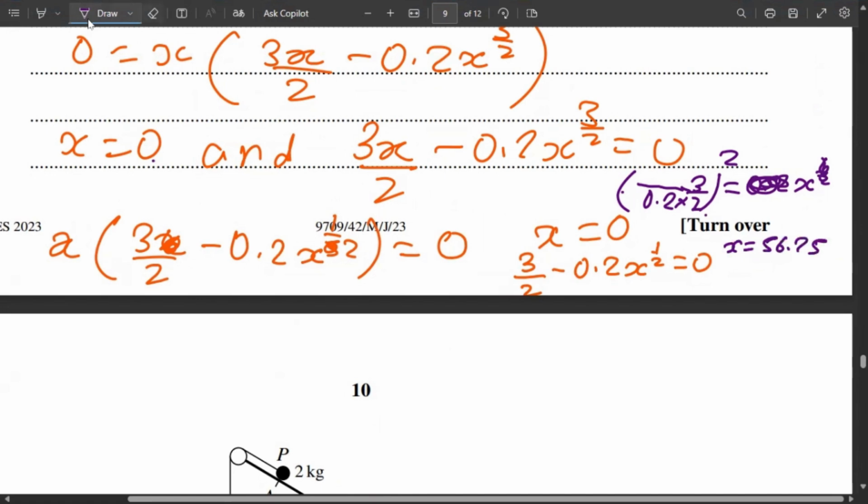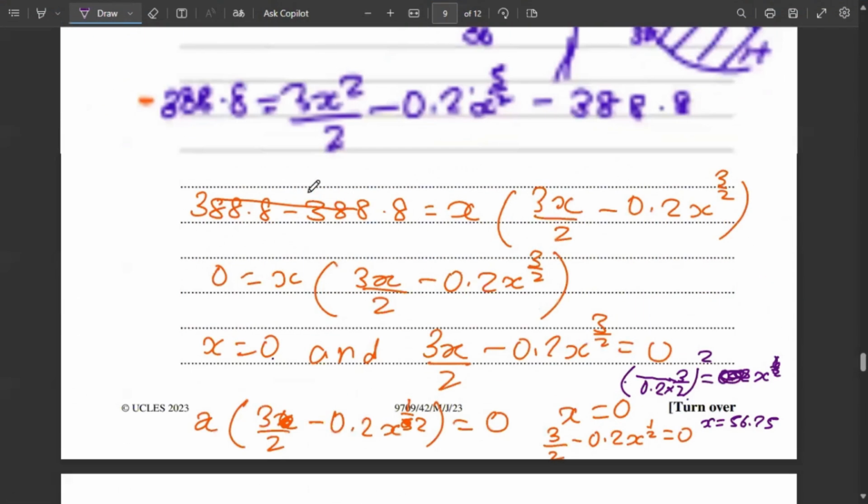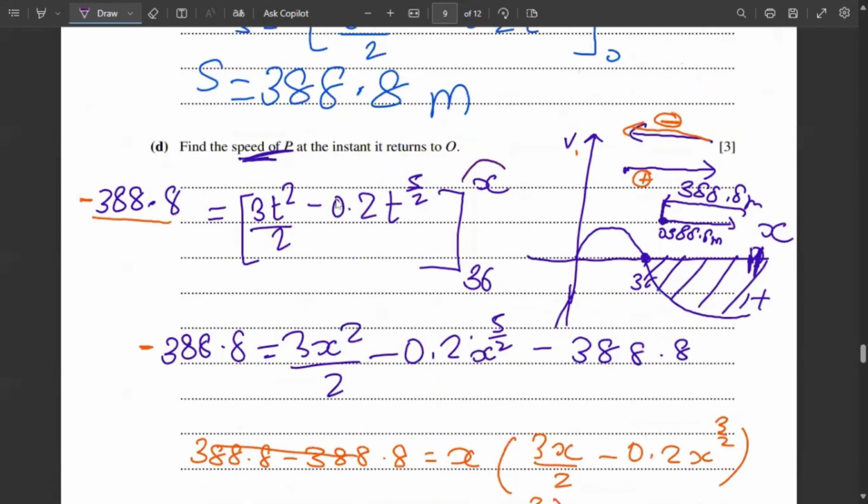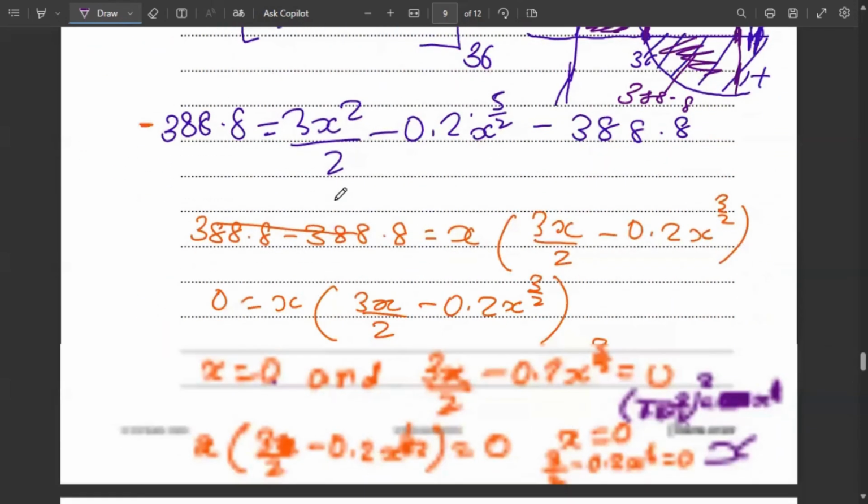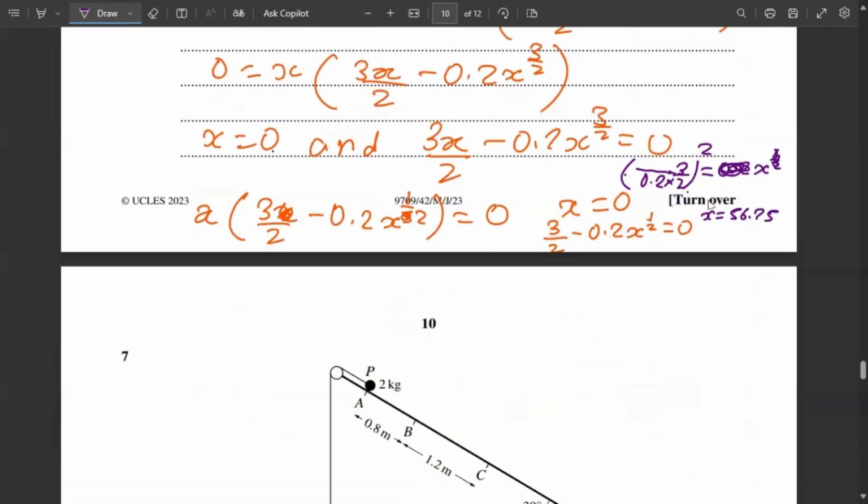And now what was x? x was the time it takes for the particle to reach O again. So here that means somewhere at 56.25, the particle will travel distance. That means this distance, the area under the velocity diagram, is distance. So this is 388.8 meters, and that took 36 seconds. And again, between 36 and 56.25, the area covered under the graph will be 388.8 meters. So the time taken for this will be 56.25 seconds. And that's how we have our final answer.